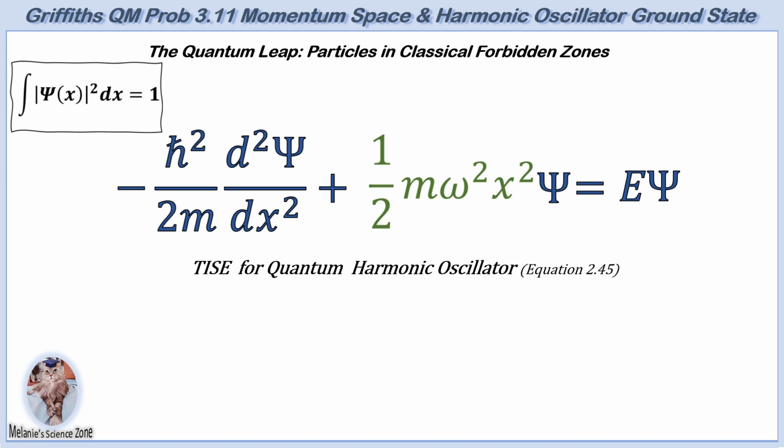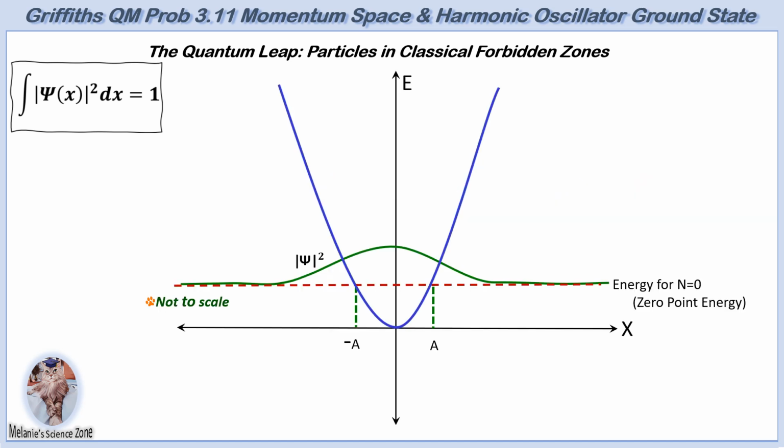Unlike classical particles, the lowest energy state, or the ground state, has non-zero energy and is known as the zero-point energy in quantum mechanics. If a quantum particle were to be at rest at the bottom of the potential well, as classical physics would allow, we would precisely know both its position, i.e., x equals 0, and momentum, i.e., p equals 0. This is forbidden by the Heisenberg uncertainty principle, which states the position and momentum cannot be known simultaneously.